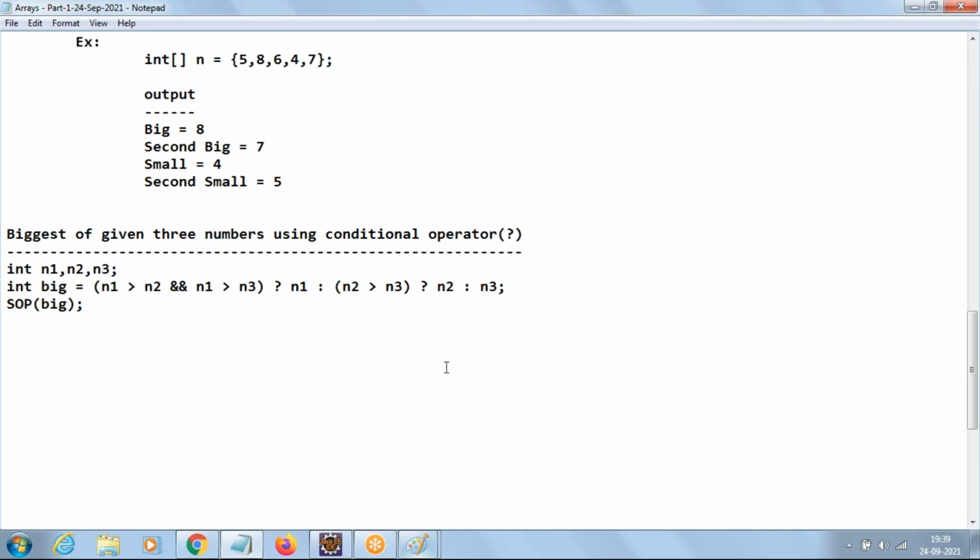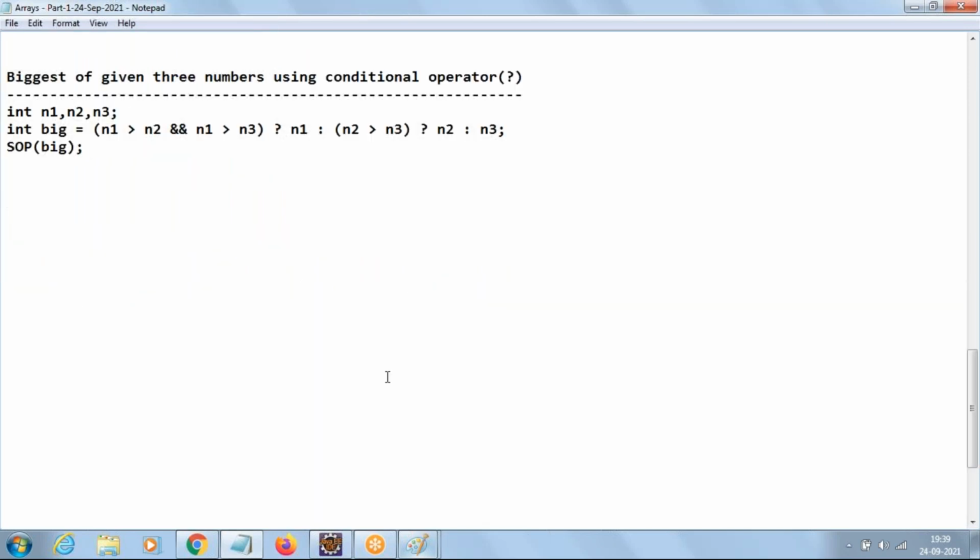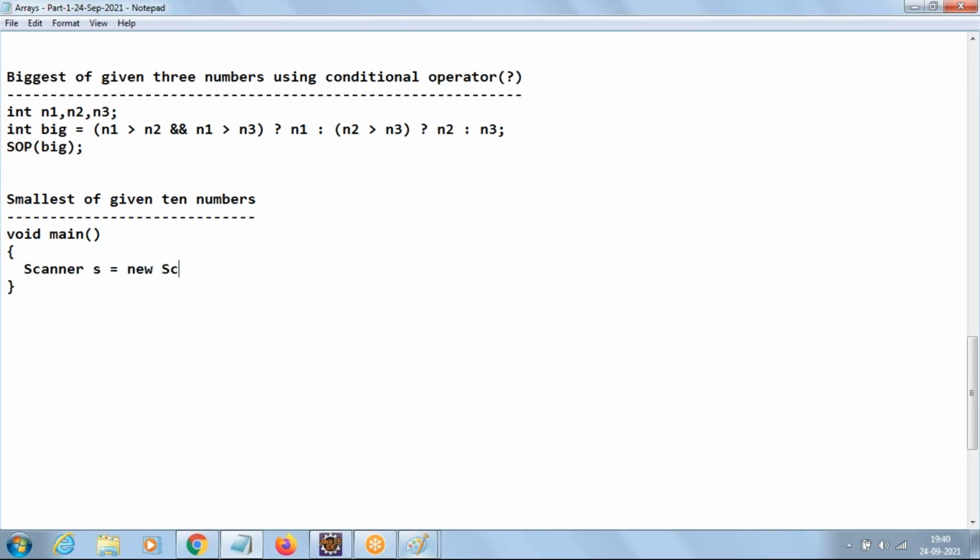Yes. Right. One more program where people are making mistakes is smallest. Smallest of given 10 numbers. So I'm writing only the main method directly. Now take the variables like n, i equal to 1 and small as 0. People are taking small as 0. So when you take small as 0, let us see what are the problems we face.